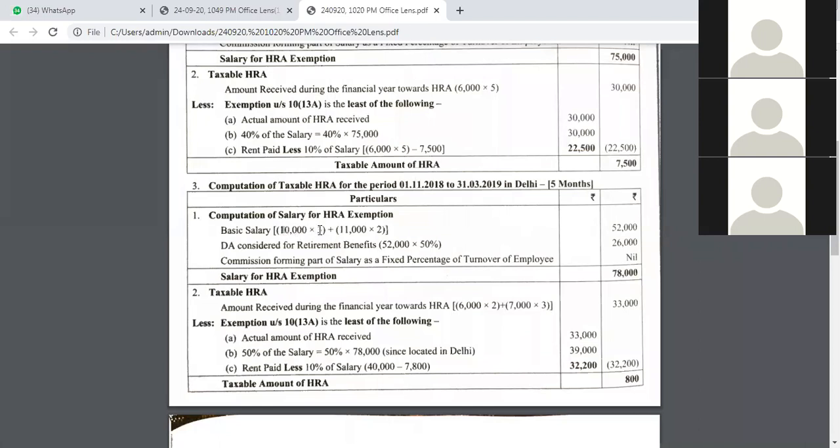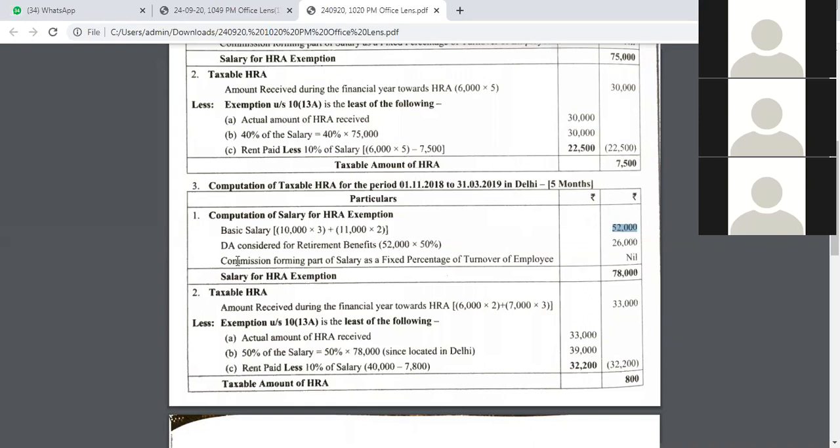So 10,000 into 3, plus February he got an increment of 1,000 rupees, so 11,000 for February and 11,000 for March. So we multiply 11,000 into 2. Total amount comes to 52,000 rupees. Next, 50% of it is to be considered for HRA computation. So 50% of 52,000 works out at 26,000 rupees.